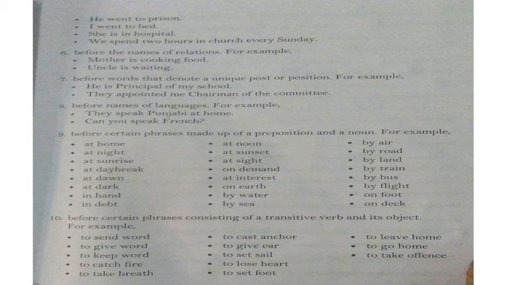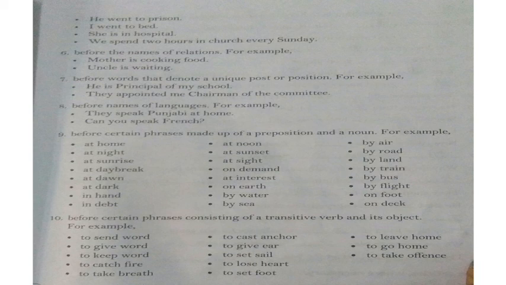Ninth, before certain phrases made up of a preposition and a noun. For example, at home. So at is the preposition. And here phrases are: at night, at sunrise, at daybreak, at dawn, at dark, in hand, in depth, at noon, at sunset, at sight, on demand, at interest, on earth, by water, by sea, by air, by road, by land, by train, by bus, by flight, on foot, on deck. So these phrases are made up of a preposition and a noun, and there we omit articles.